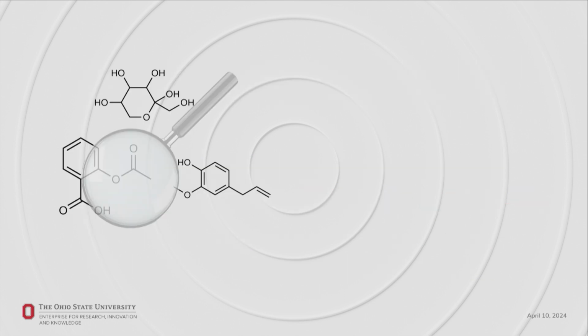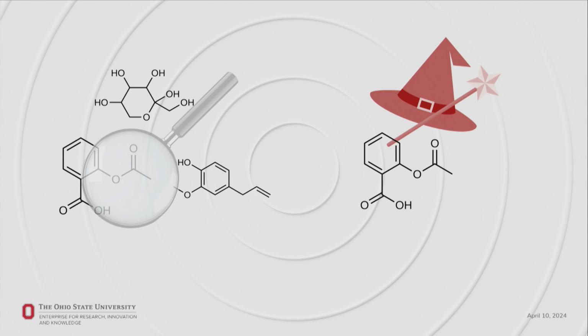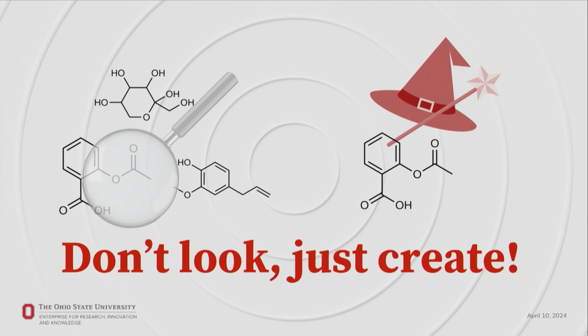Traditionally, chemists just keep looking for molecules and see if they can perform as a drug. This process is painstakingly slow because they have to sift through millions of molecules. So imagine instead if we can magically create the molecule that we really need. That's why I'm here to share with you my journey about don't look, just create.